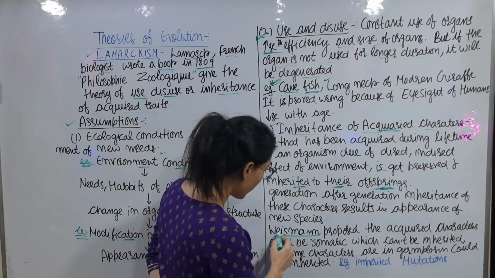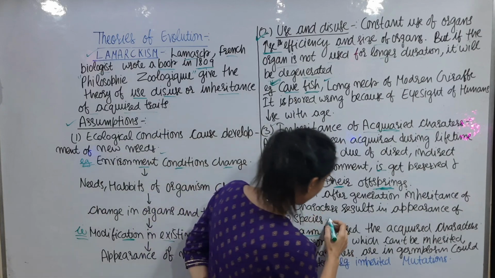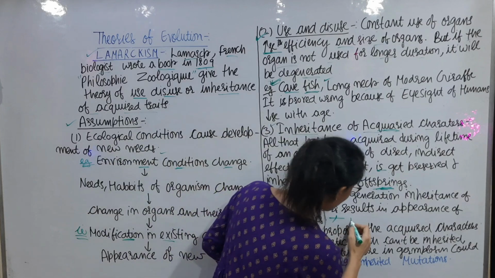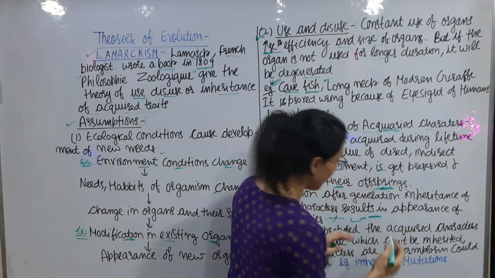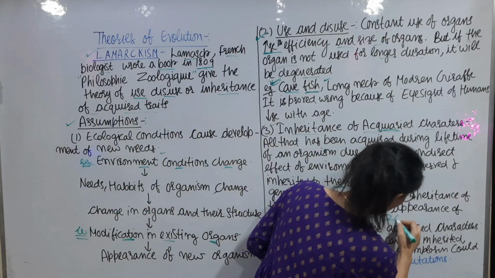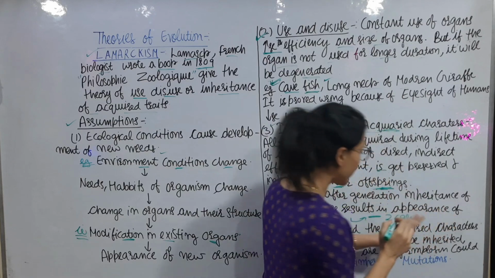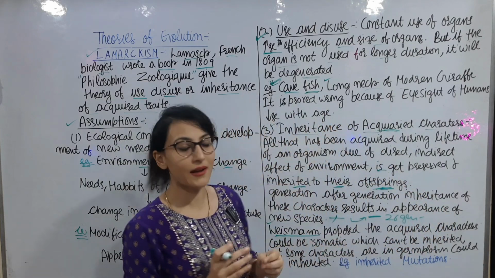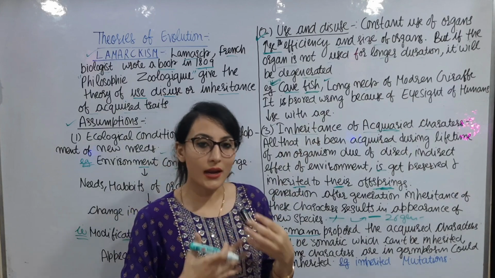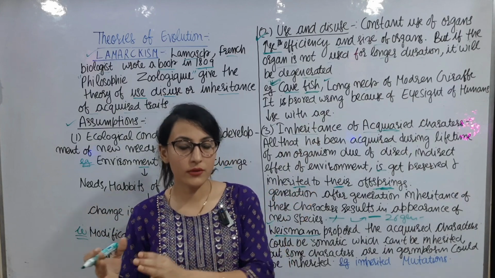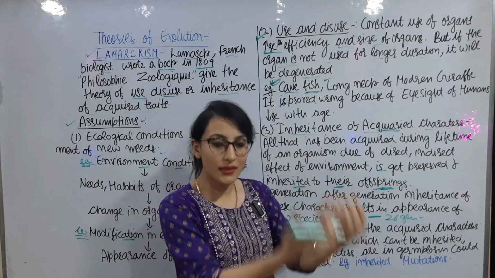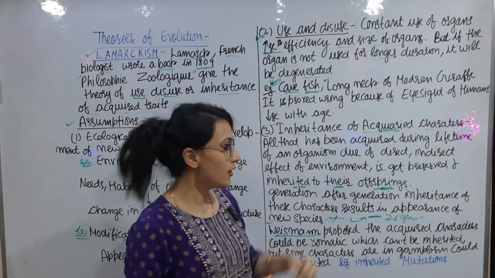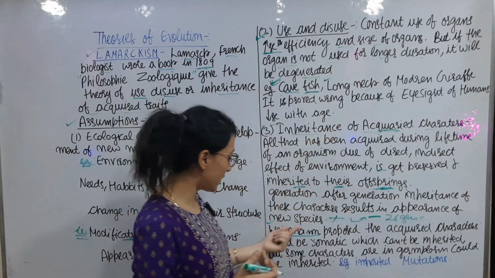But this is disproved by Weismann. He conducted an experiment in which he cut off the tails of mice, and he saw that in the next generation the tail reappeared. He did the same experiment for 26 generations, and what he saw was that the tail was still present in mice. So if it is correct that traits acquired during the lifetime of an individual pass to the next generation, then why did the tail of mice not disappear? So this was proved wrong by Weismann.